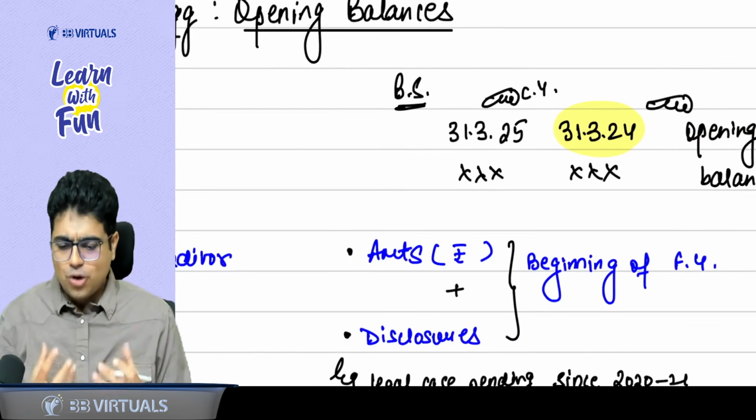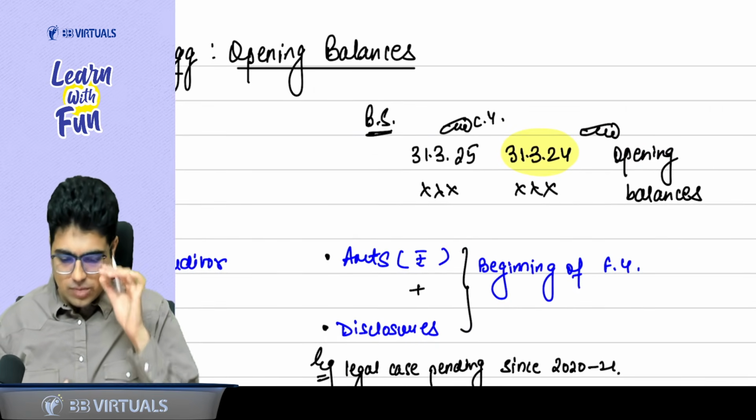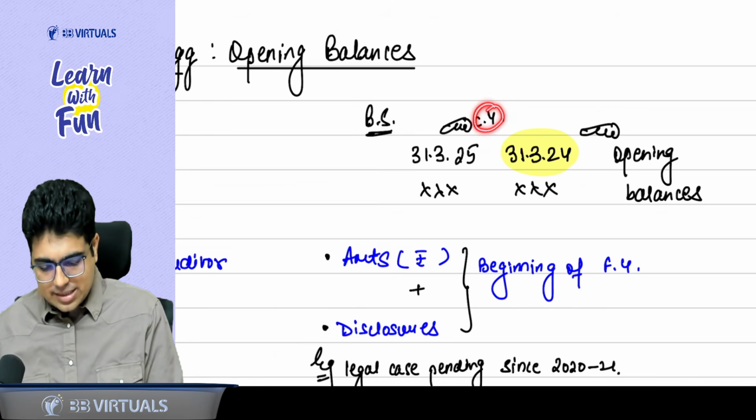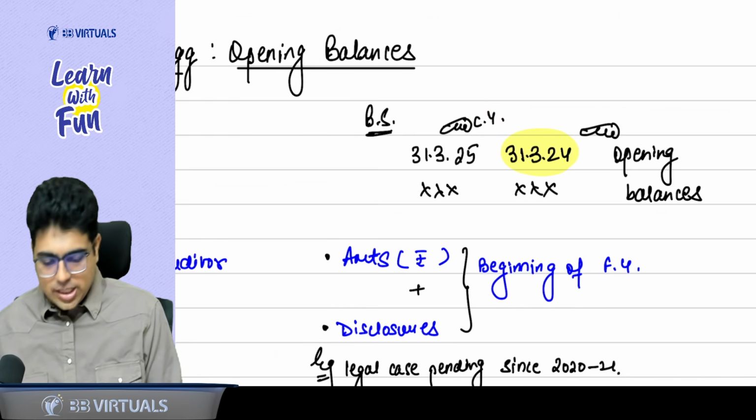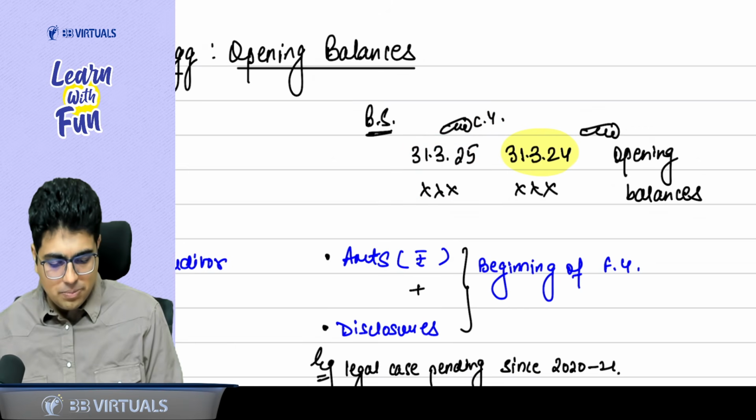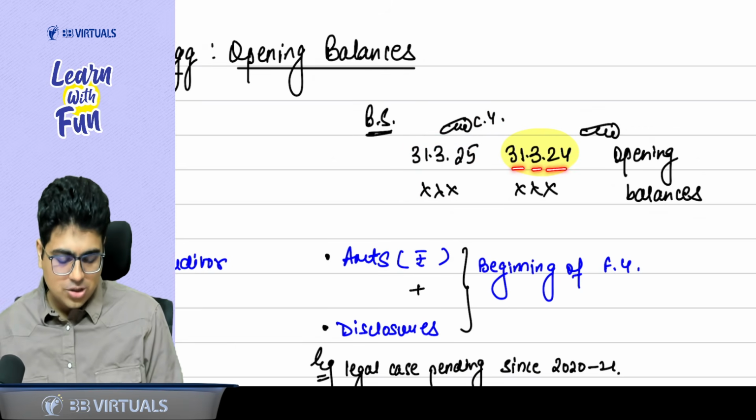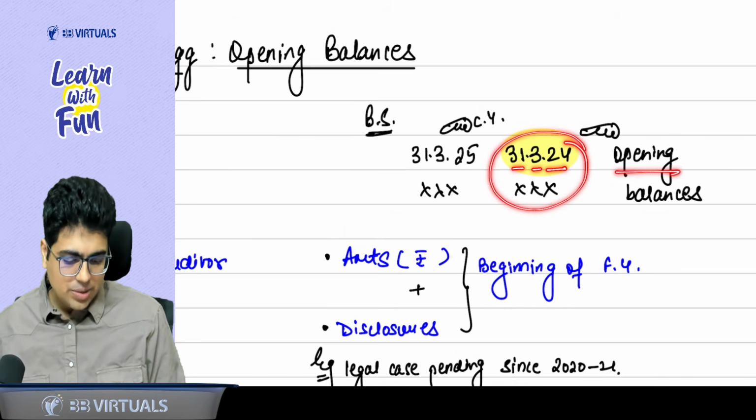Second point, what do you mean by opening balances? Let's say your current year is 31st March 25. So in the balance sheet, there will also be figures of 31st March 24. These are called opening balances.